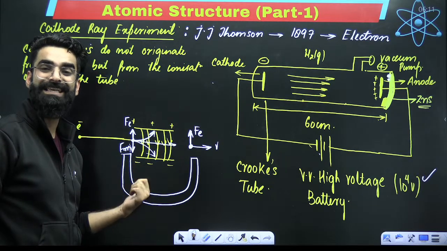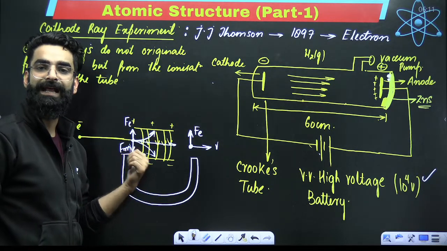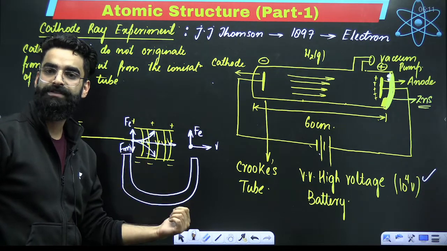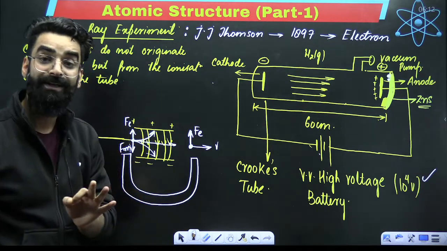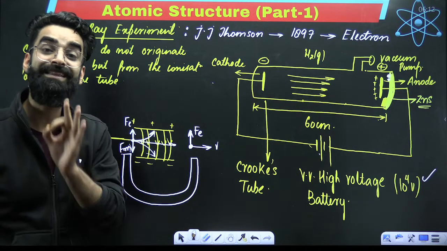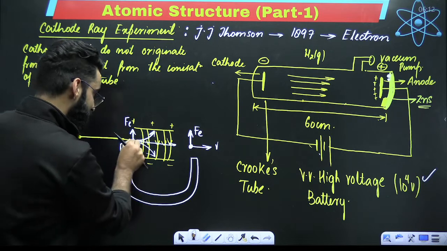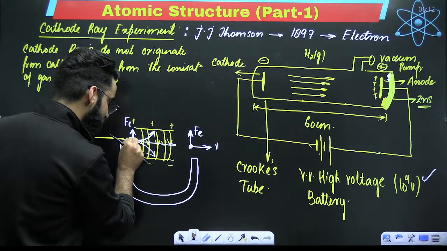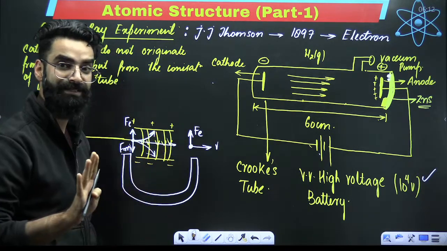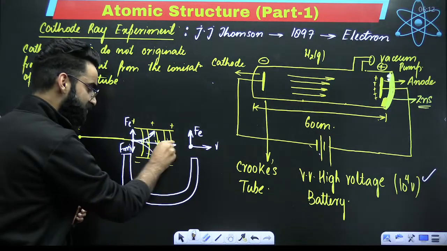If magnetic force is more than that of electric force, the electron will deviate downwards. But if we exactly balance these two forces, can you just tell me in the chats, will the electron get deviated from its path? The electron is moving in this direction, right?